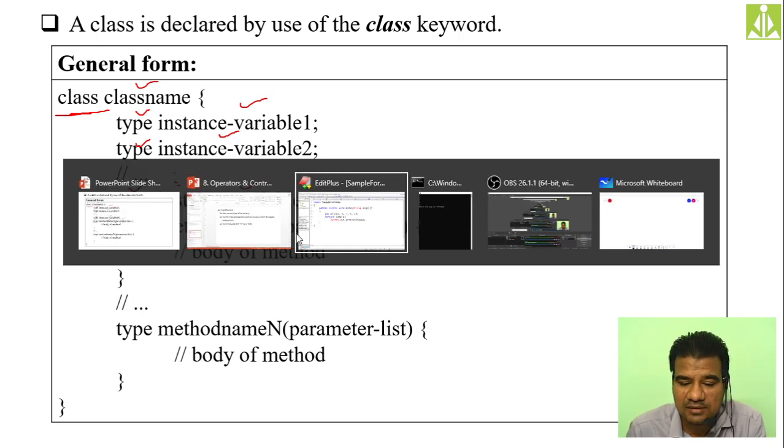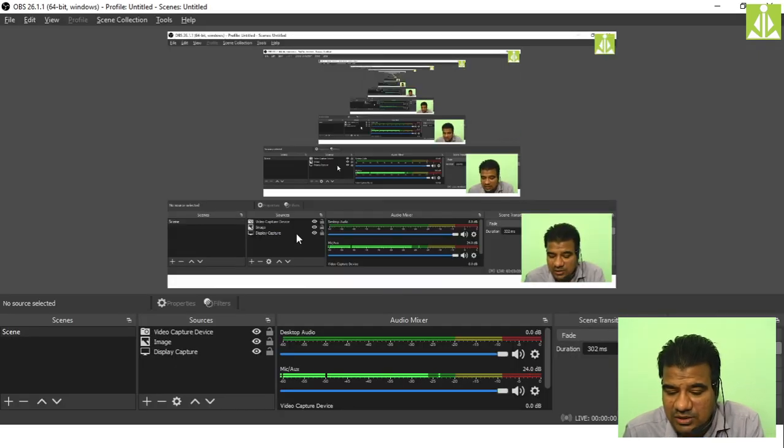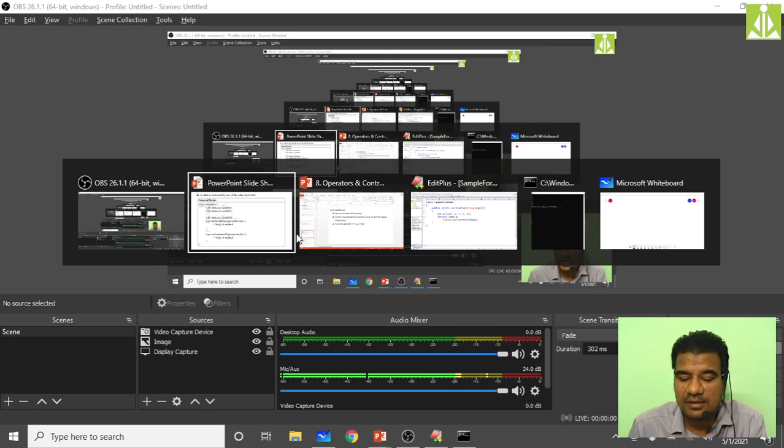Just let me check the time, what time it is. Okay, just 35 minutes elapsed, so still we have more time.